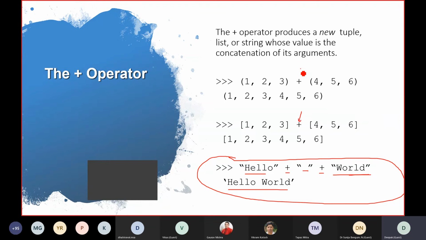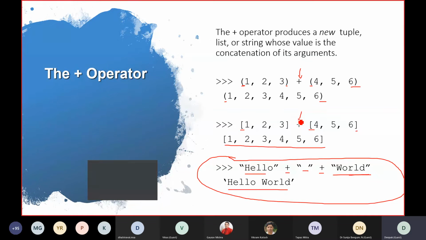You can use mathematical operators on lists, tuples, and strings. So this is a tuple because small brackets are there. It will combine the tuple. You can see this is a list because square brackets are there, and it will combine the list.